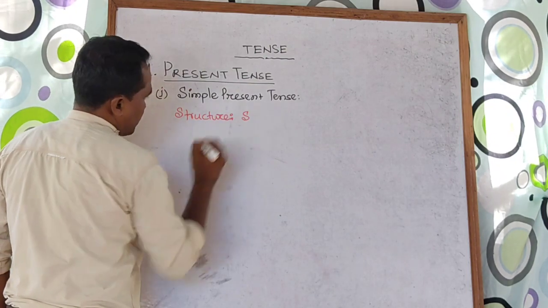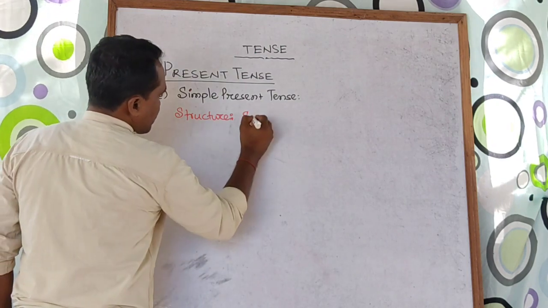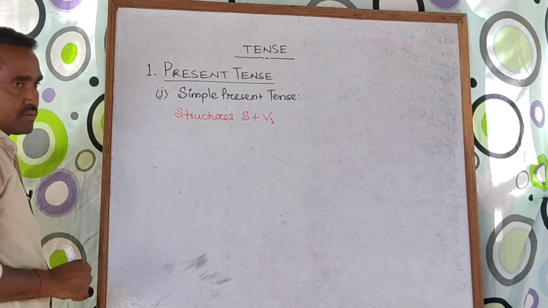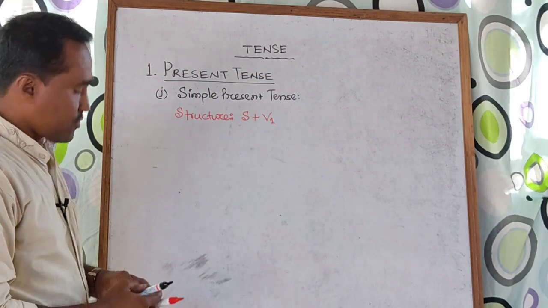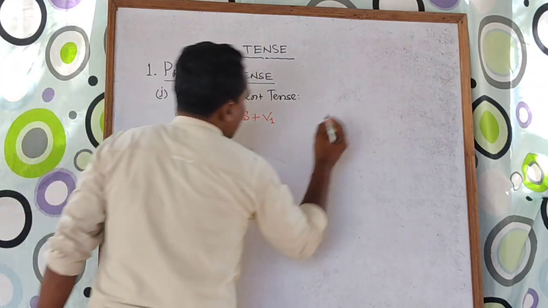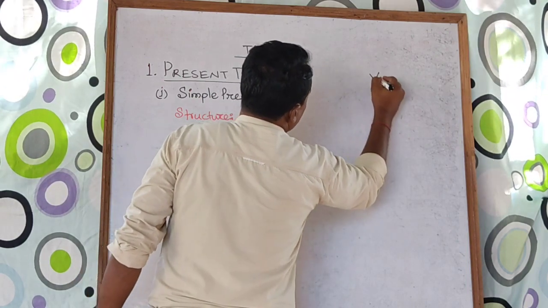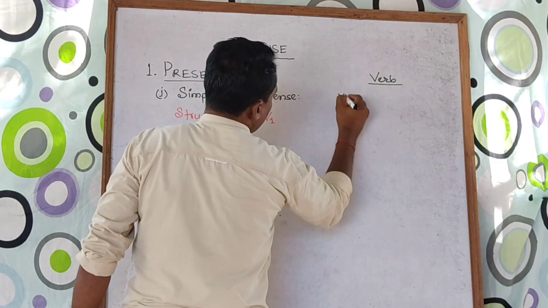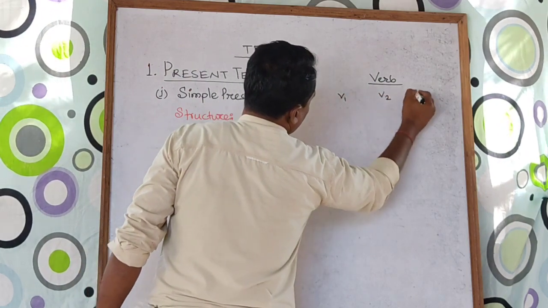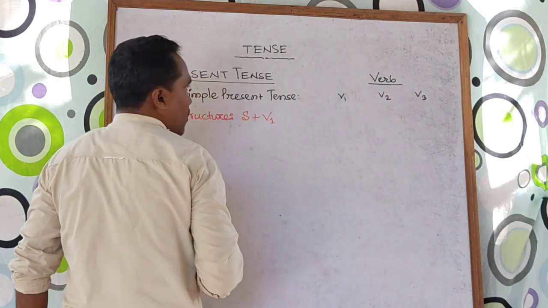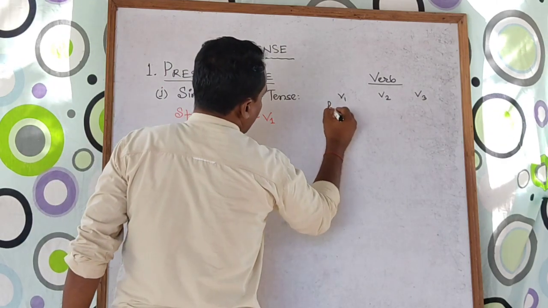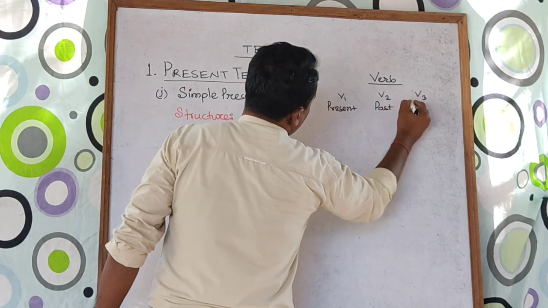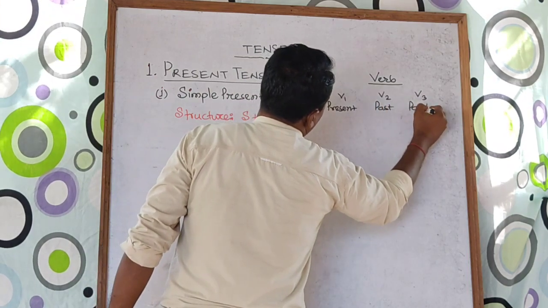Start with subject, then take V1 form, means V1 form. Let me show a verb. We have 3 forms of the verb, namely called V1, V2, V3, or you can also call them present form, past form and past participle.